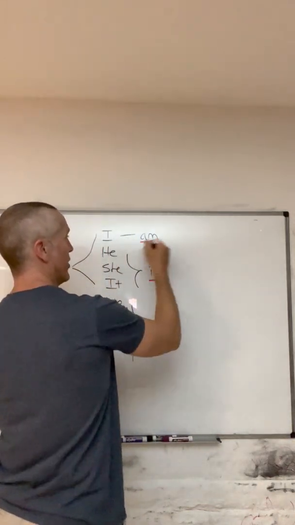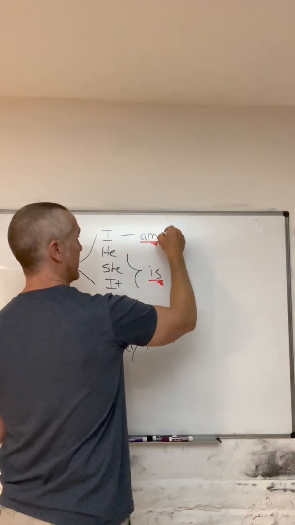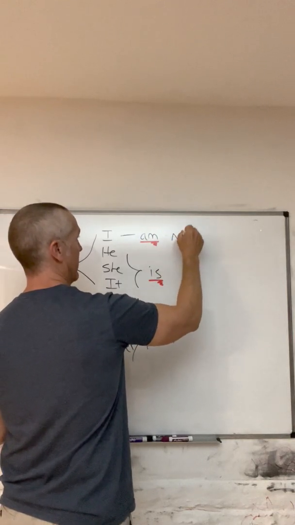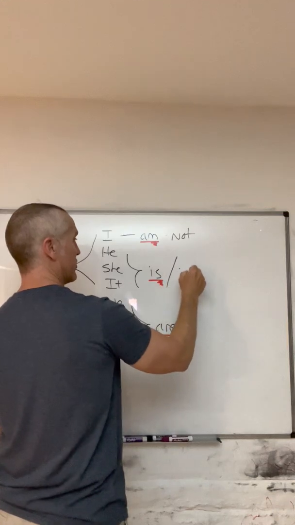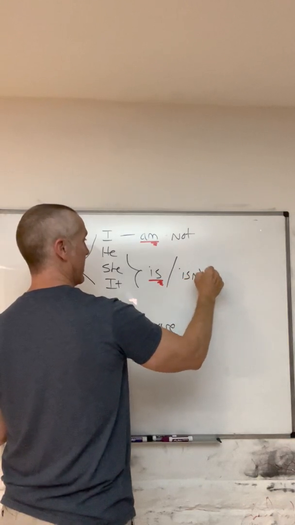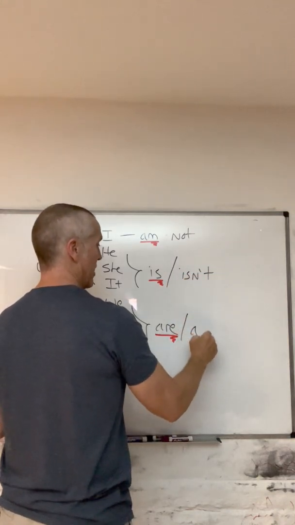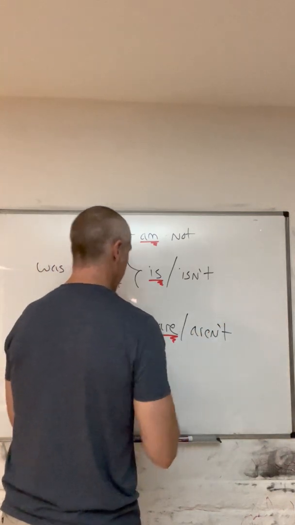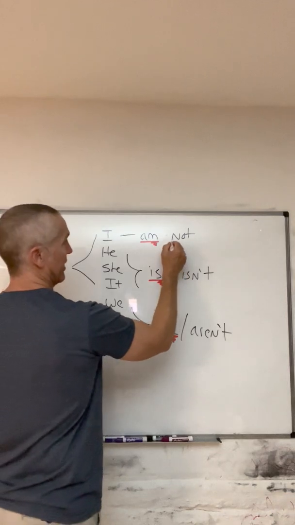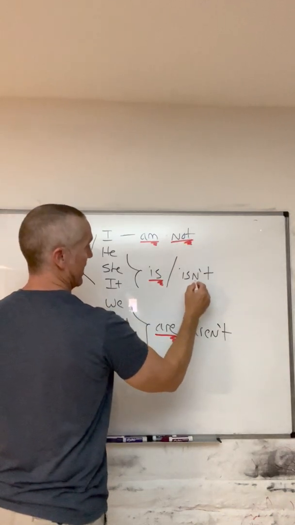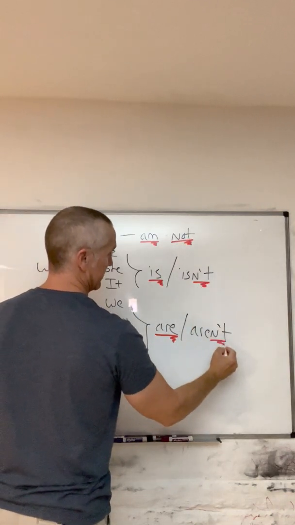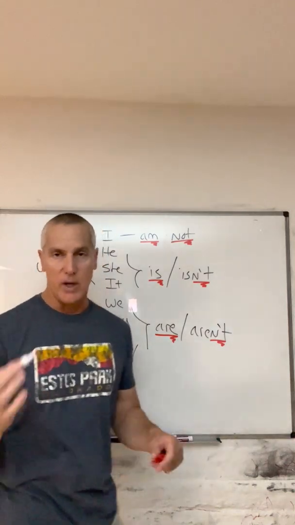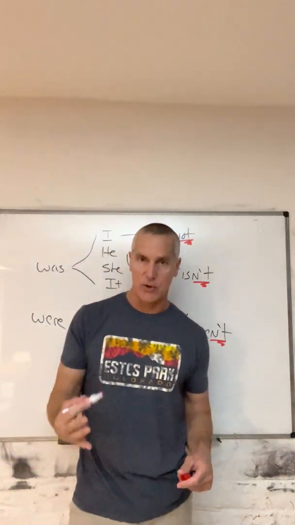So remember, no negative contraction right here, just this, am not. But the negative contraction is not, isn't, are not, aren't. And again, there's the contraction right there. And again, we always use contractions.